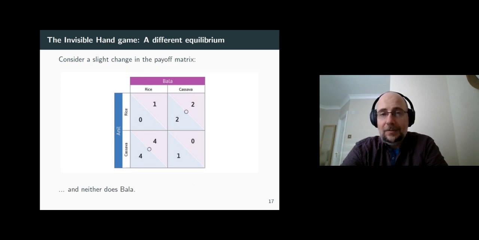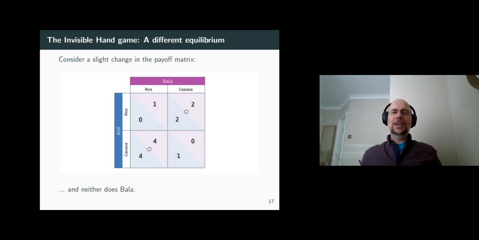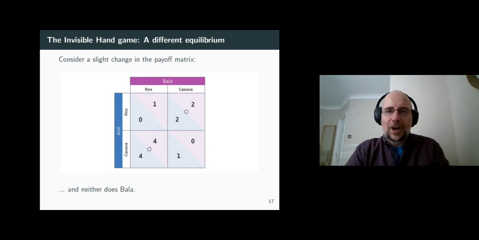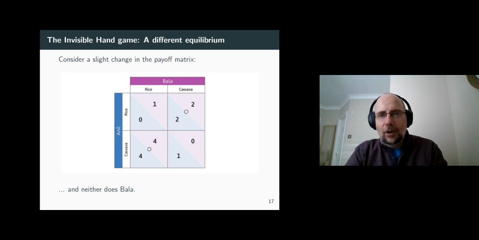And similar things happen for Bala. If Anil plays rice, it's optimal for Bala to play cassava. But if Anil plays cassava, then Bala can choose to have a payoff of 1 or 4. Well, no rational individual will choose a payoff of 1 when they can achieve 4. And therefore, Bala chooses 4. But hold on. Then we have a situation in which Anil playing cassava leads to Bala playing rice, which is what we've had before. However, if Anil plays rice, it's best for Bala to play cassava.